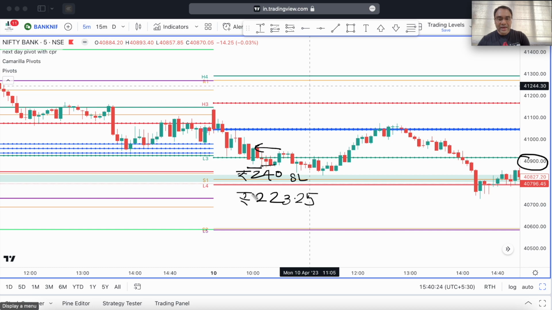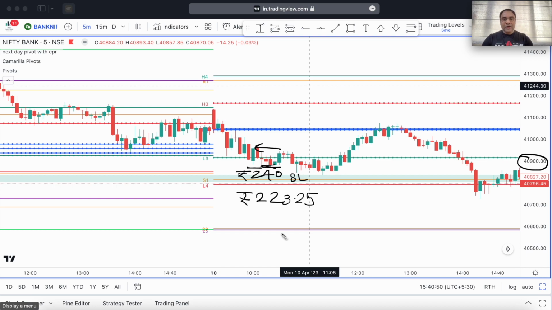The reason being that I had not really waited till that long, because my stop loss was already taken on the spot chart. So since my stop loss was already taken on the spot chart, I will never wait for the price to go down further and give me a larger stop loss. So I will never take a larger stop loss. If my stop loss is already taken on the spot, I will happily take that stop loss and move away. So it is a very small stop loss that I took today.